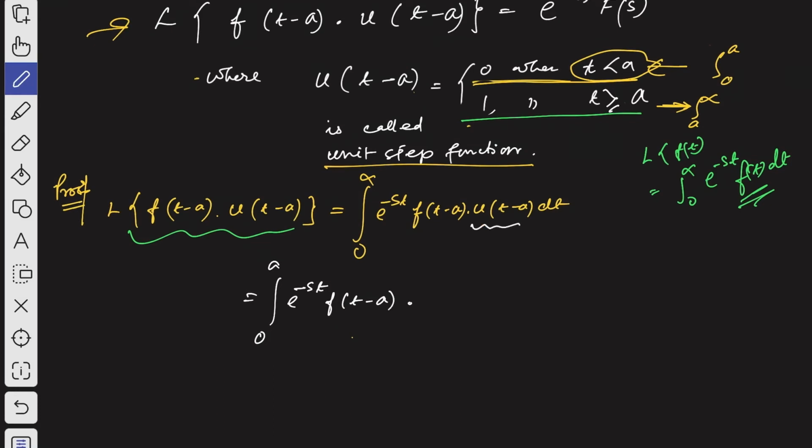Here you see this part u of t minus a, for 0 to a, when t is less than a, its value is 0.